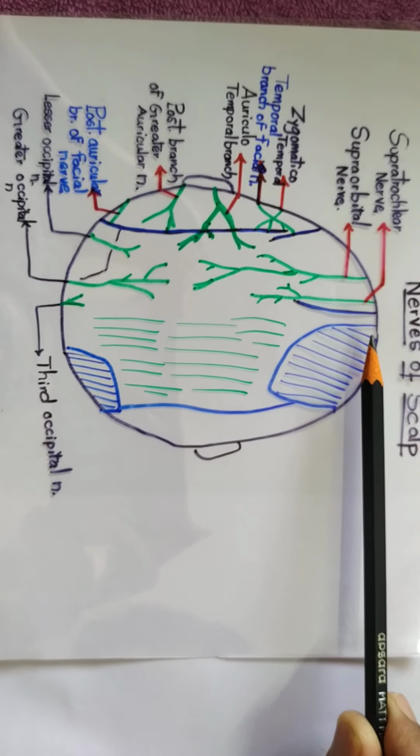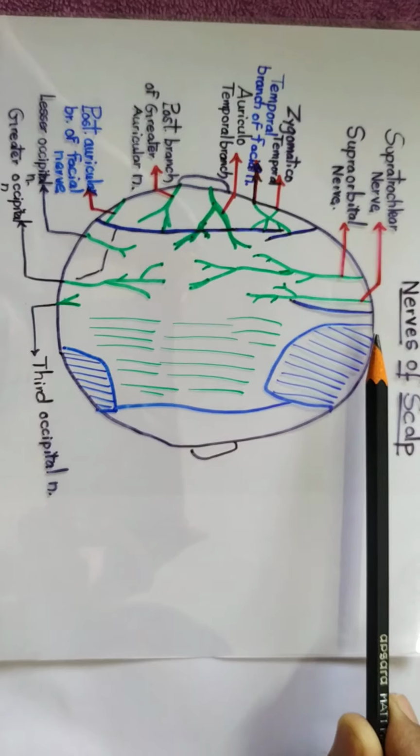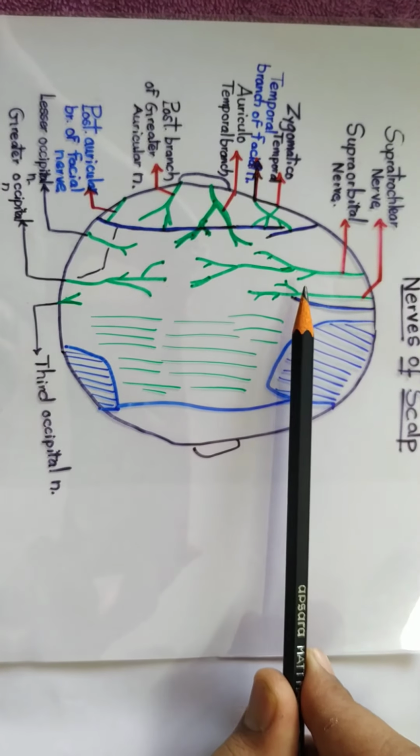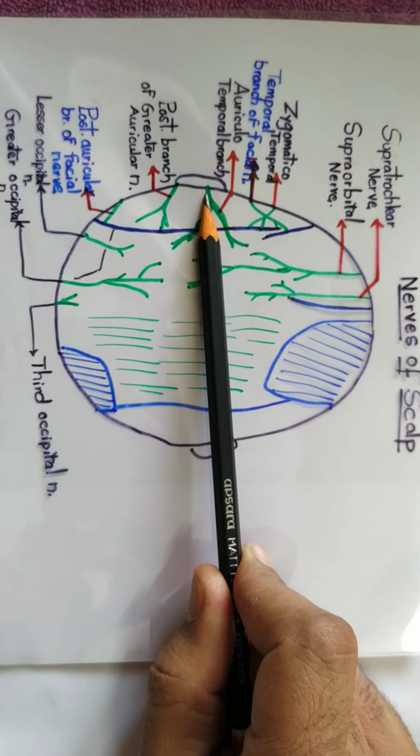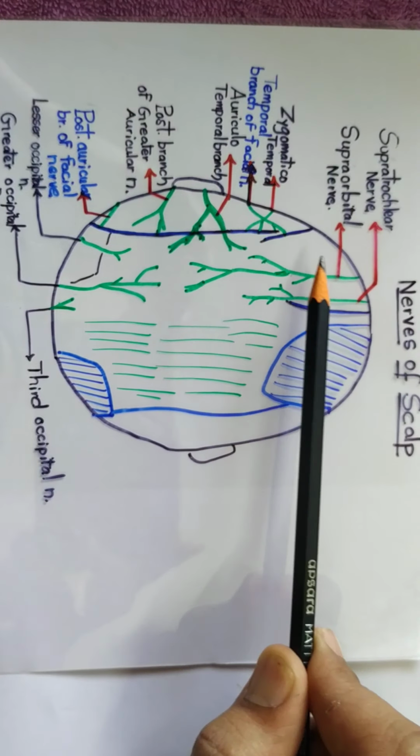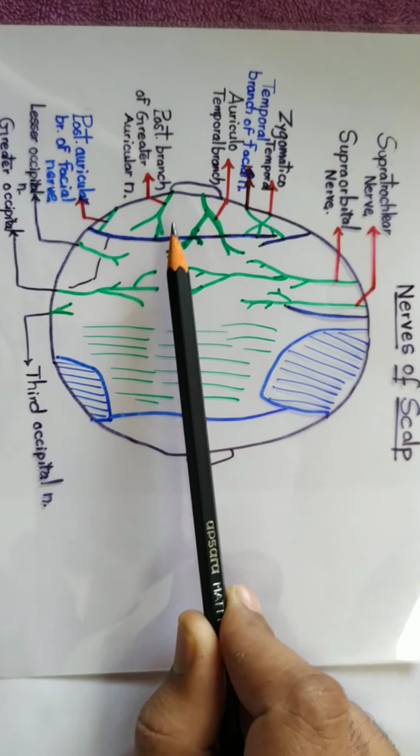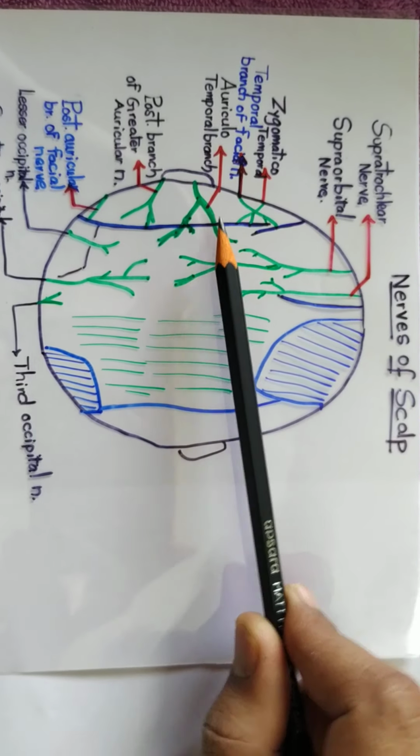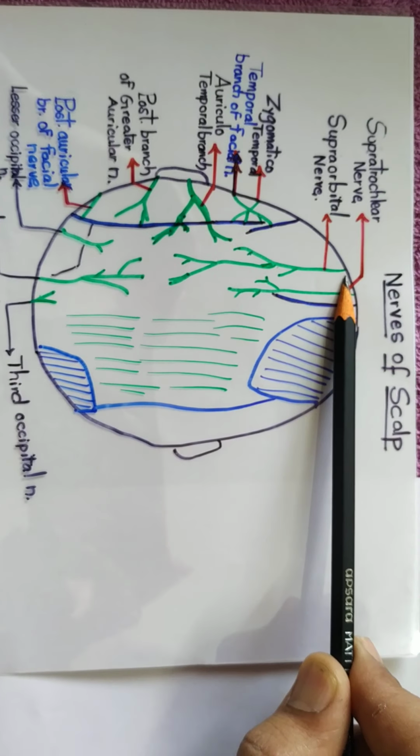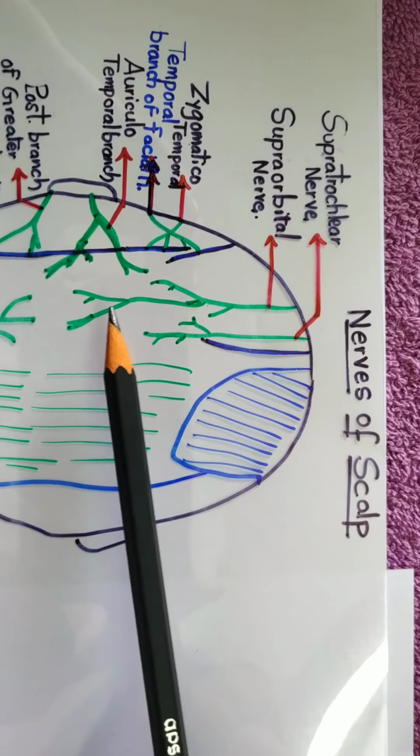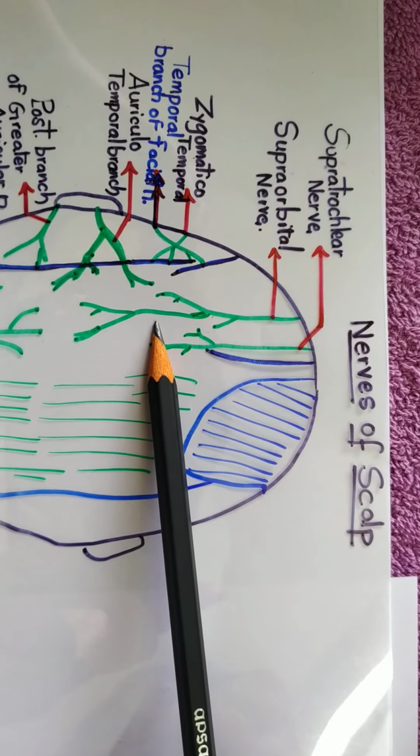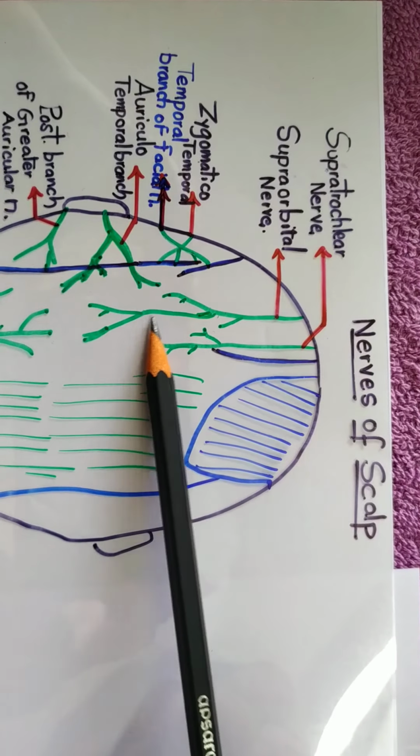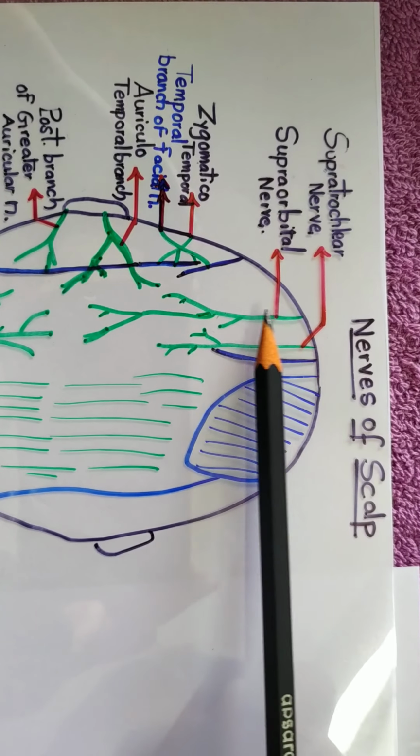Now we will discuss the nerves of the scalp. The scalp is supplied by 10 nerves on each side. Out of the 10 nerves, 5 are present in front of the auricle and 5 are present behind the auricle. Now coming to the nerves which are present in front of the auricle. Out of the 5 nerves in front of the auricle, 4 are sensory nerves. Now I will tell the 4 sensory nerves which supply the scalp.